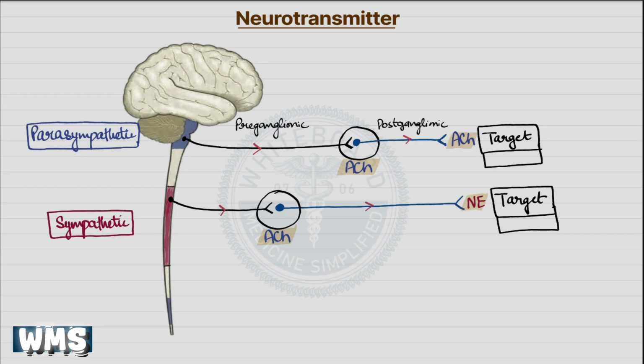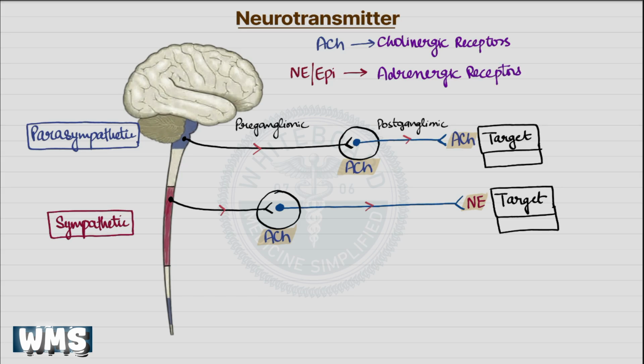Now that we know which neurotransmitters are released in the autonomic nervous system, the next step is to understand where these neurotransmitters act. They do not act randomly. Instead, they bind to specific receptors present on the target cells. Broadly, autonomic receptors are classified based on the neurotransmitter that acts on them. Accordingly, we have cholinergic receptors, which respond to acetylcholine, and adrenergic receptors, which respond to noradrenaline and adrenaline. Let's start with cholinergic receptors.